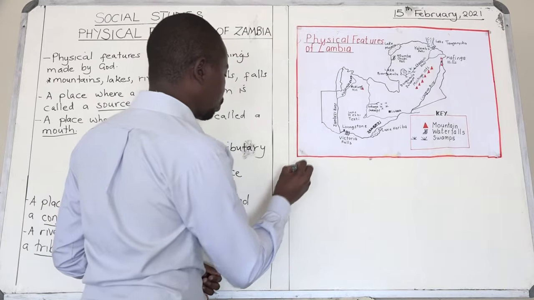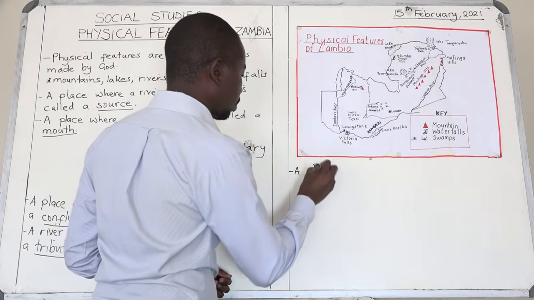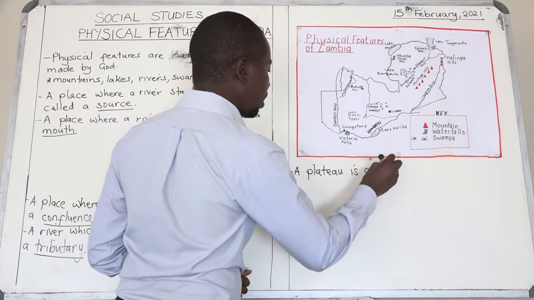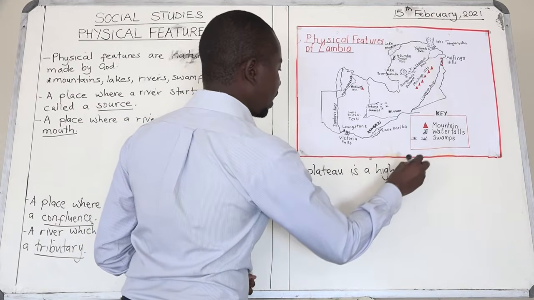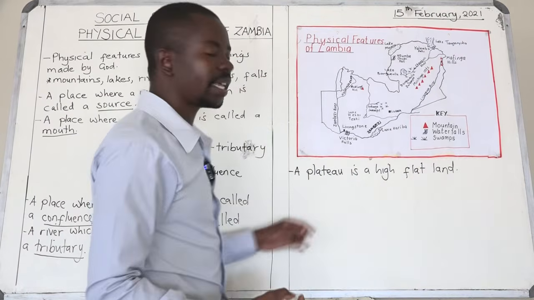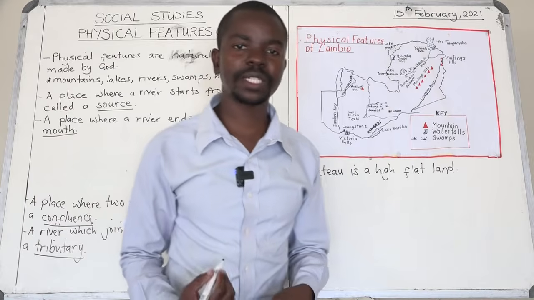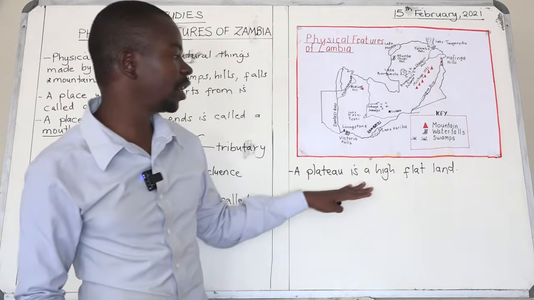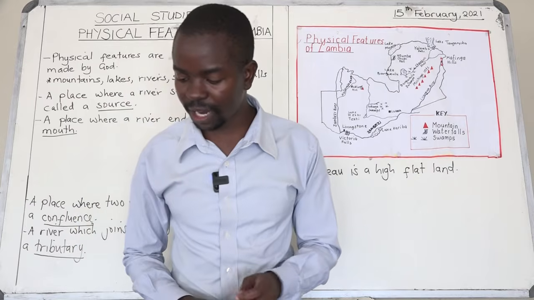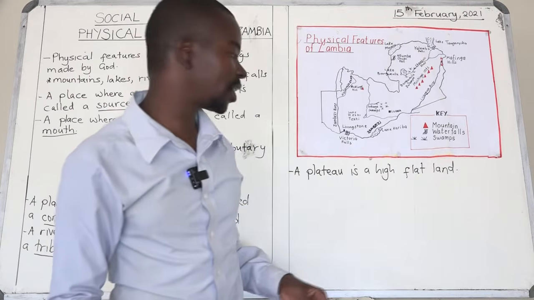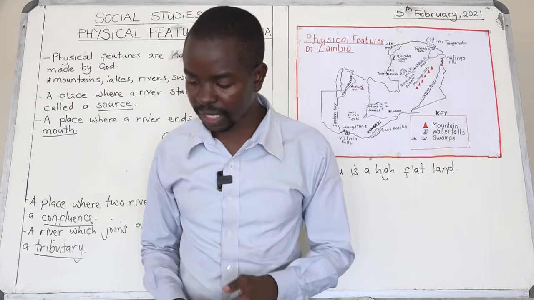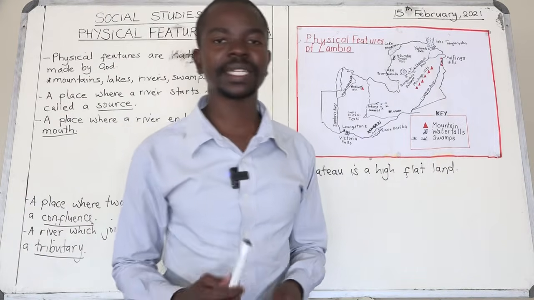Okay? A plateau is a high, flat land. What is a plateau, boys and girls? A plateau is a high, flat land. Okay, so plateaus have fertile soils and mineral deposits. Such areas attract human settlements.